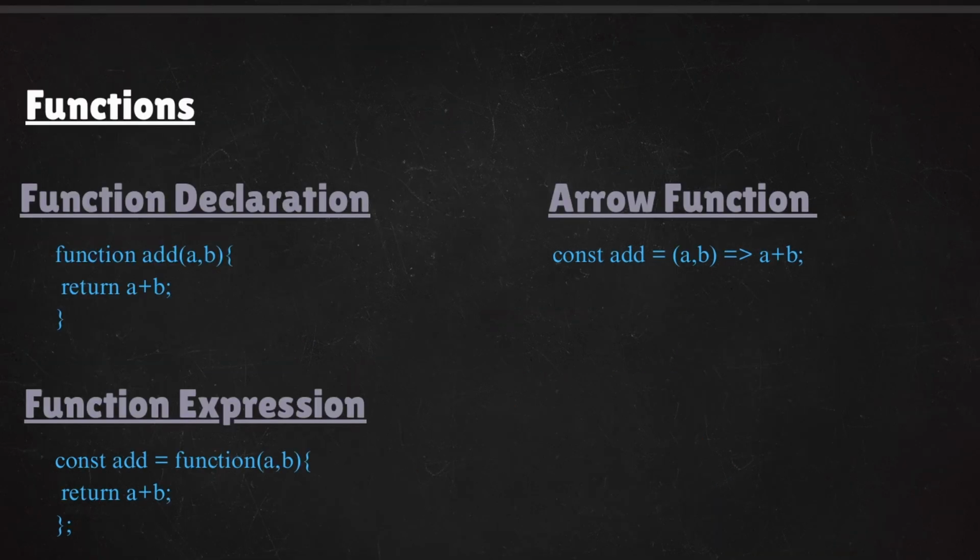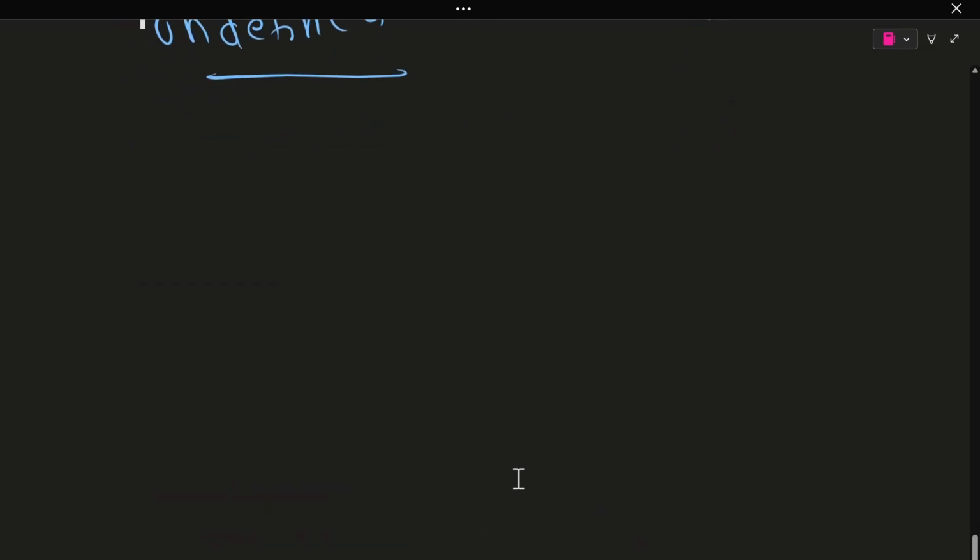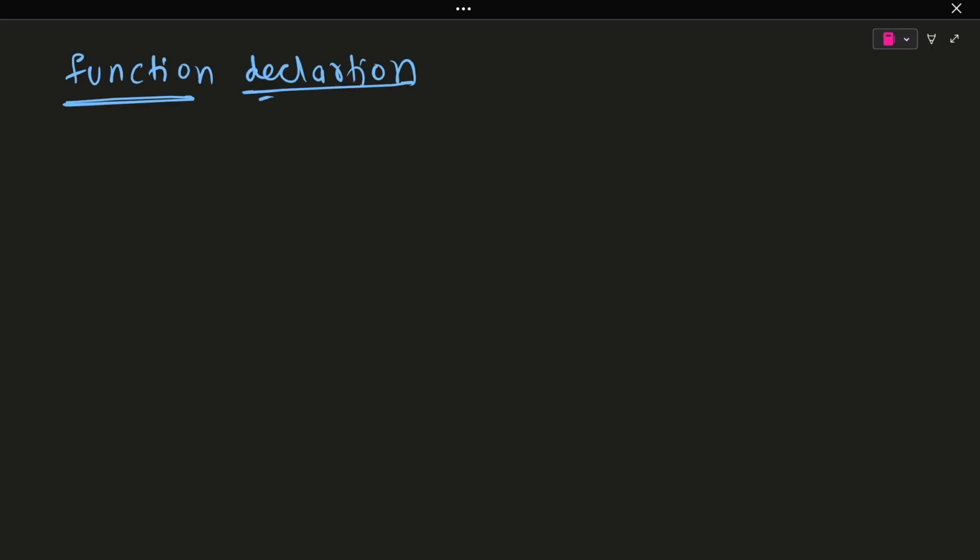The next thing that we are going to understand in JavaScript is functions. There are three types of function declarations in JavaScript: function declaration, function expression, and arrow function. If you want to understand this clearly, I will come here. What are the three ways? The first one is function declaration. There is a keyword in JavaScript known as function. You can simply mention function. Inside this function, if you want to accept any arguments, you can do so after this.